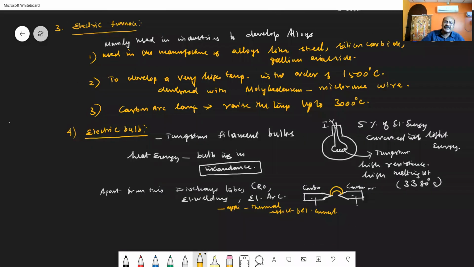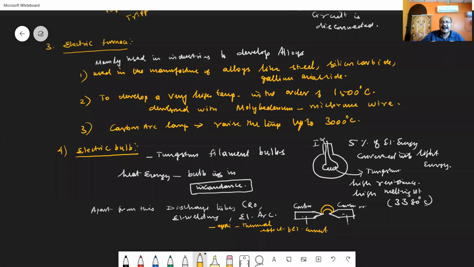What is the third application? The third application is the electrical furnace. It is a large size electrical heater. Electrical furnaces are mainly used in industries to melt metals or to develop alloys. When a large amount of electrical current is used, a large amount of heat energy is developed in the furnaces. Some of the uses of furnaces are given.